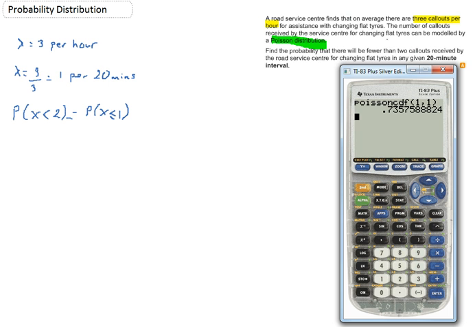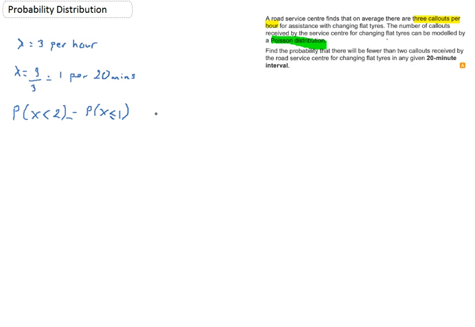So I'm going to write down that my working was Poisson CDF.